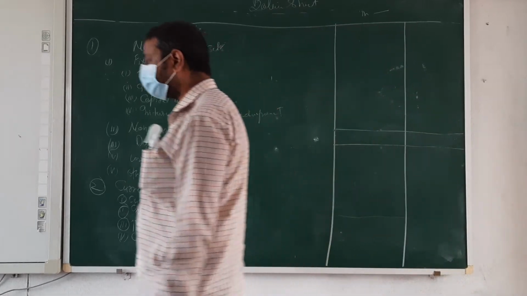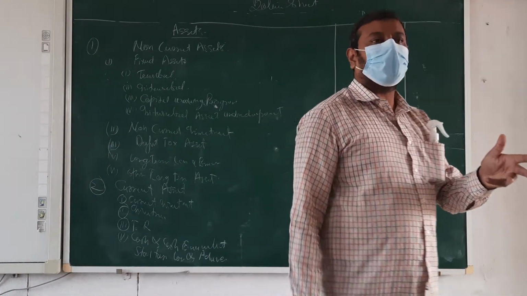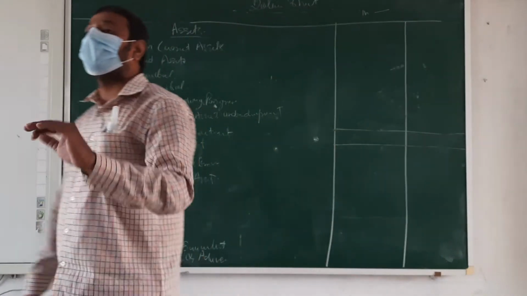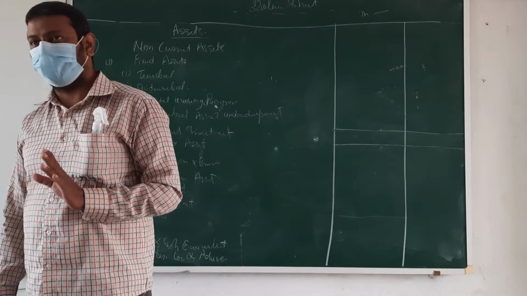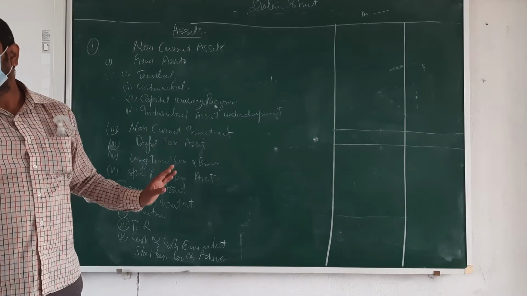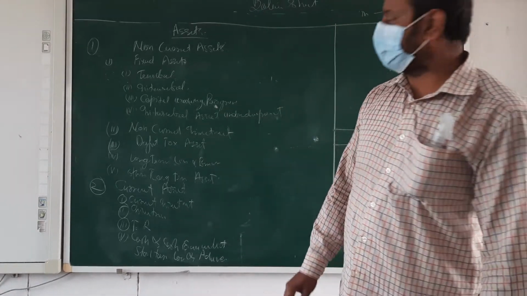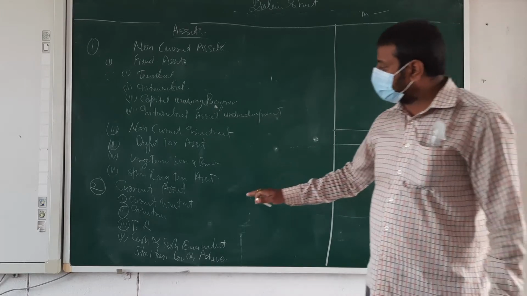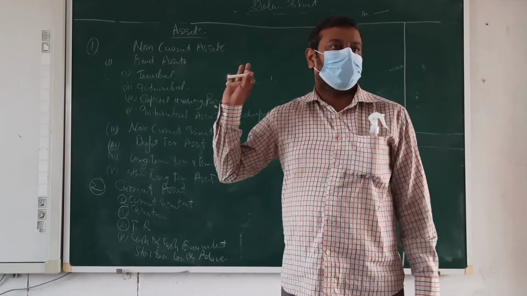Next. Long-term loans. In liability, you take the long-term loans. Here, if you are giving a long-term loan or investing money for long-term things, that will come here, because that is like an asset for you. Next. Other non-current assets. If any type of asset is given for a long period that does not come under all these headings, that goes under other non-current assets.